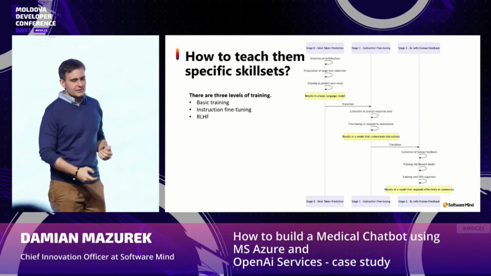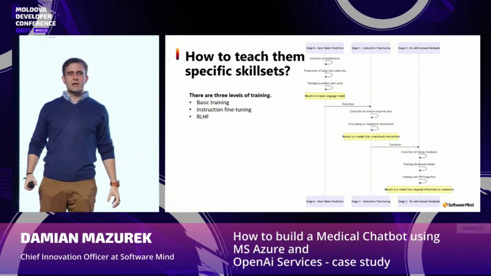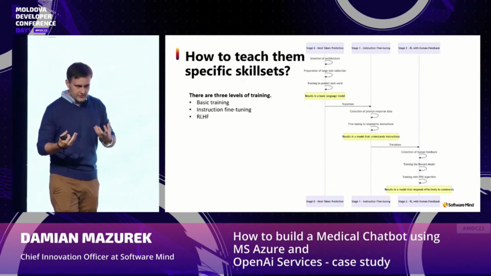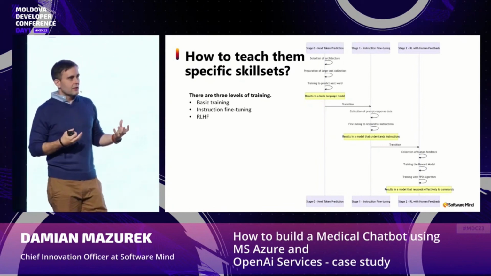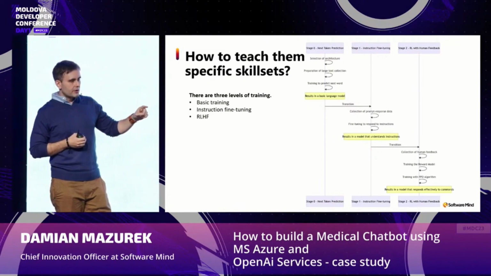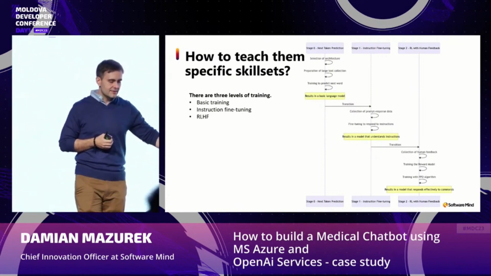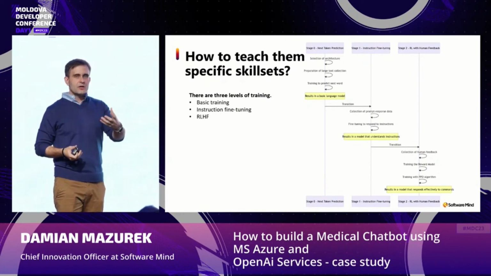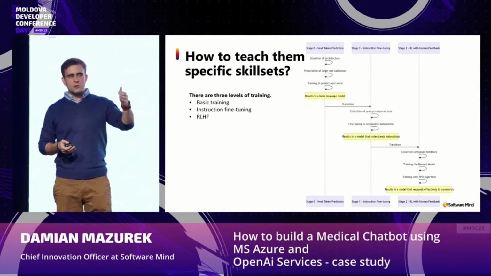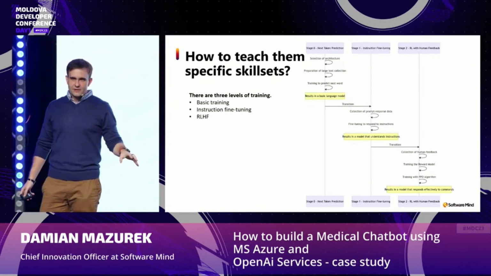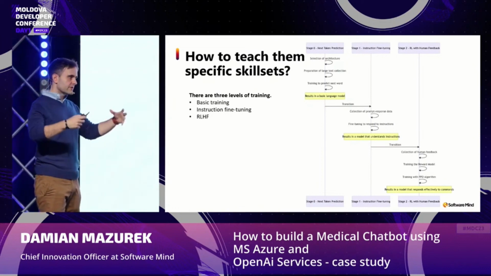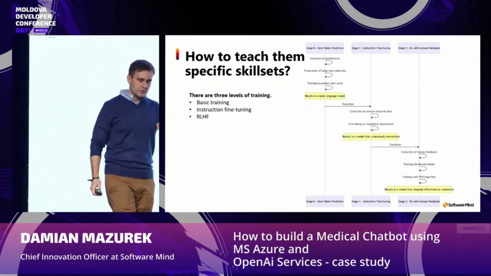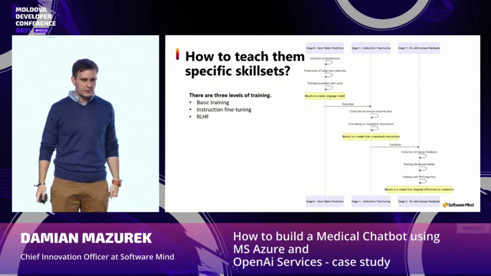And there is a third level, called reinforcement learning from human feedback, where we, as the users of such models and systems, can say whether the answers, the text, or the solution for the task generated by the model are correct or not, and how the model should correct it. And this is the phase where, for example, OpenAI and most of these big companies are working right now. So it's reinforcement learning from human feedback.